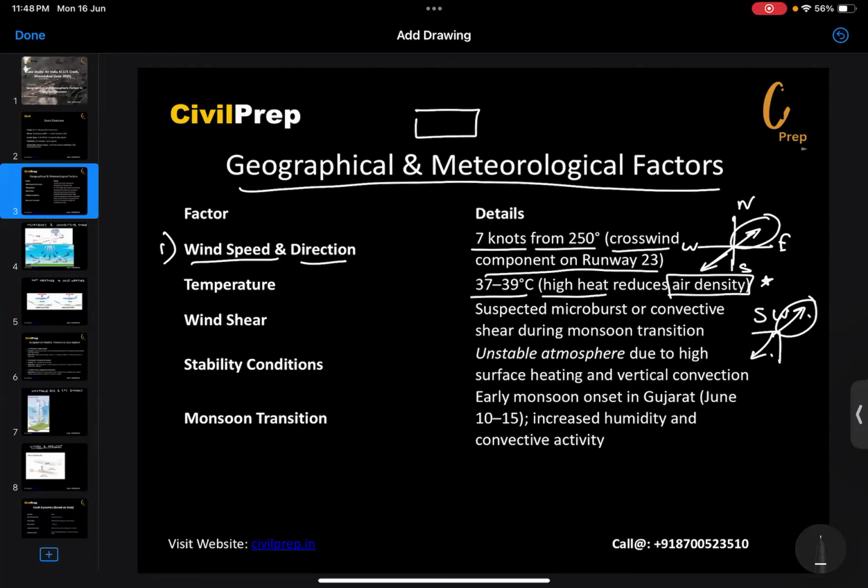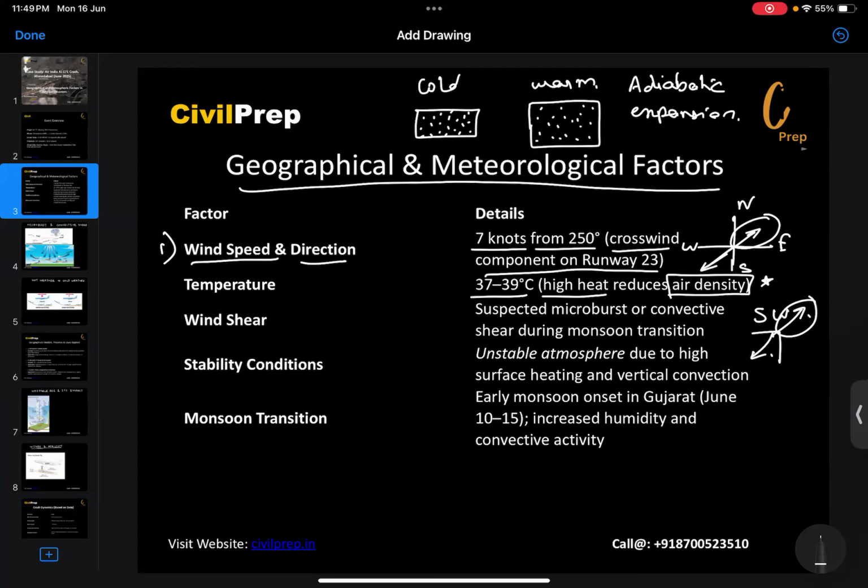Whenever there is a cold wind and a warm wind, under the cold wind the molecules are densely packed, but under the warm wind the molecules get distributed. This happens because of a concept called adiabatic expansion.